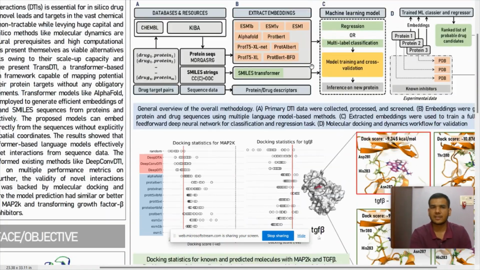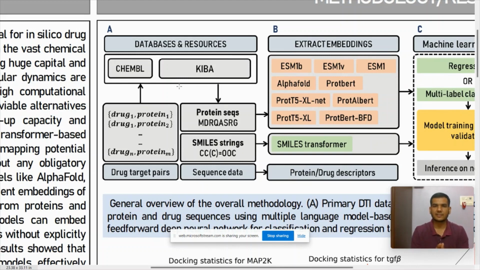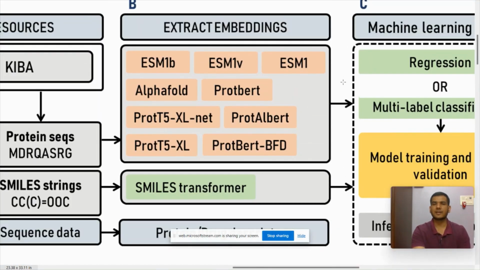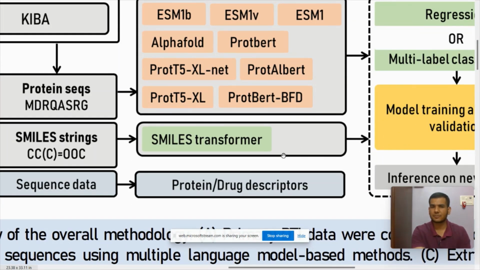Coming to the basic methodology that was followed, experimentally validated drug target protein sets were extracted from KIBA, which is a database, and the corresponding SMILES strings for the drugs and protein sequences were extracted from ChEMBL. These protein sequences and SMILES sequences were processed using an in-house framework that employed all of these listed transformer models to extract the embeddings out of the protein sequences, and similarly there's something called a SMILES transformer that was used to embed the SMILES strings into their respective embeddings.